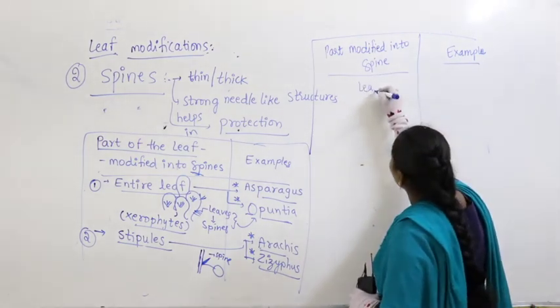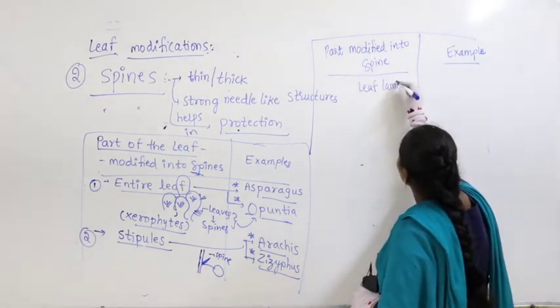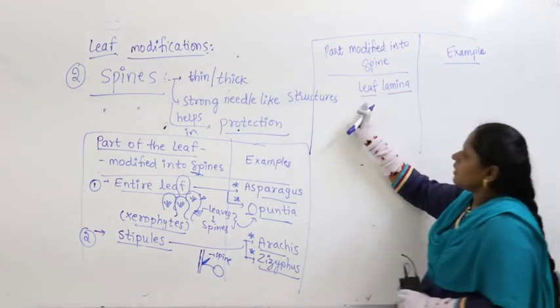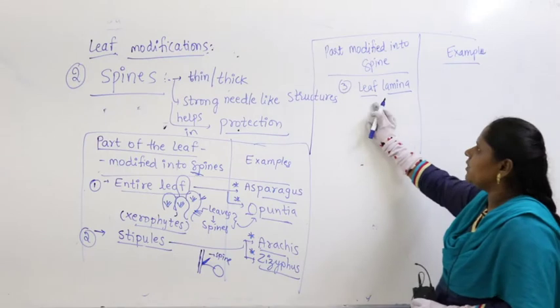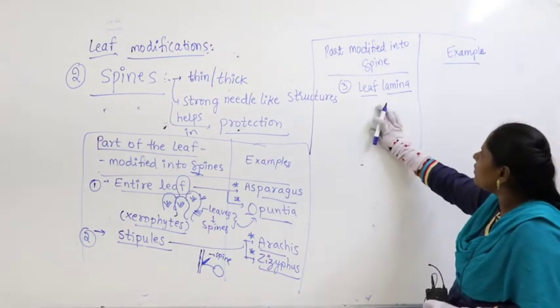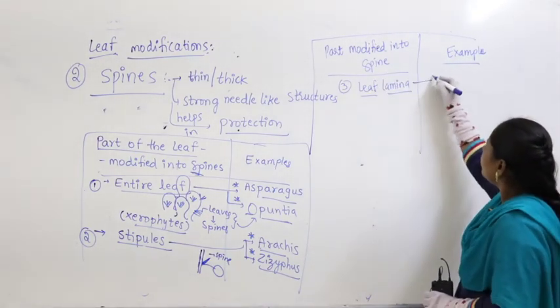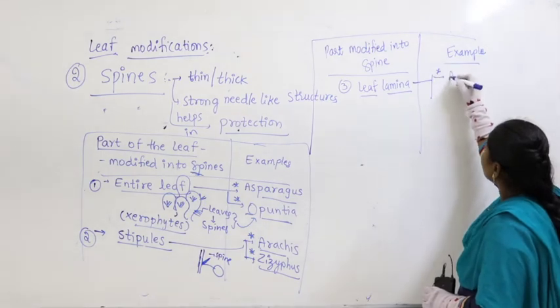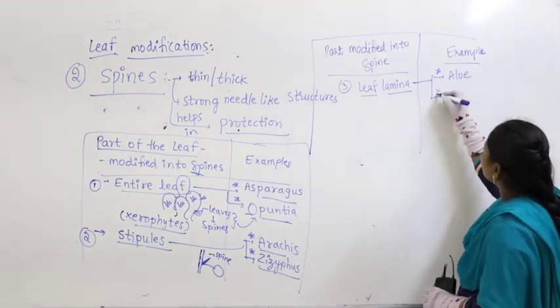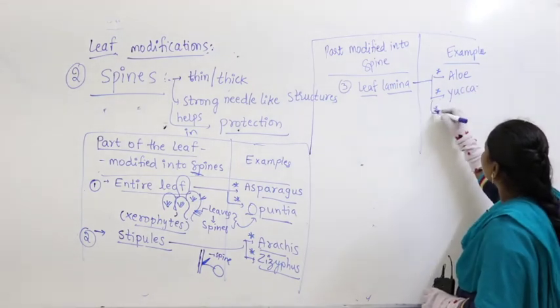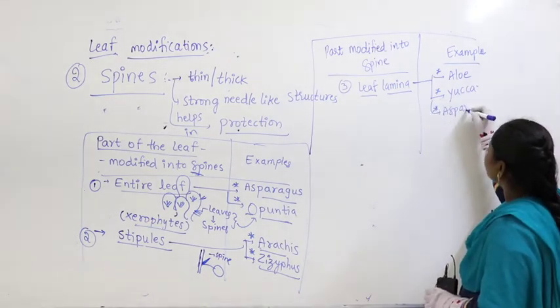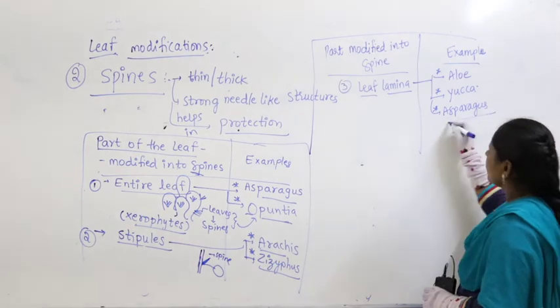Here, leaf lamina. What is the meaning of leaf lamina? Leaf lamina is the total surface area of the leaf. Surface area of leaf modified into spine. Where do you find this? You find it in the case of aloe, yucca, and again I am writing asparagus.